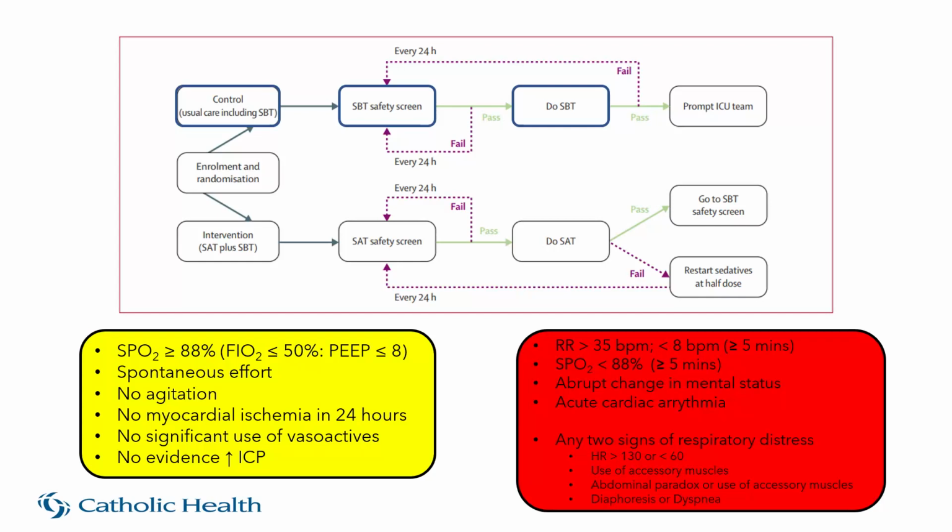So if you were tachypneic or if you had a low respiratory rate for greater than 5 minutes, that was a red flag. If you were hypoxic, if you had an abrupt change in mental status, or if you had any acute cardiac arrhythmias. And then any 2 signs of respiratory distress, it could be tachycardia, bradycardia, use of accessory muscles, abdominal paradox, diaphoresis, or dyspnea, you failed, you were stopped, and you got reevaluated in 24 hours.